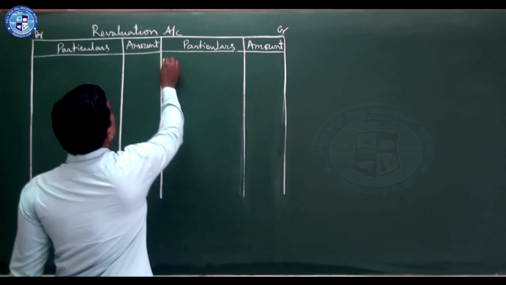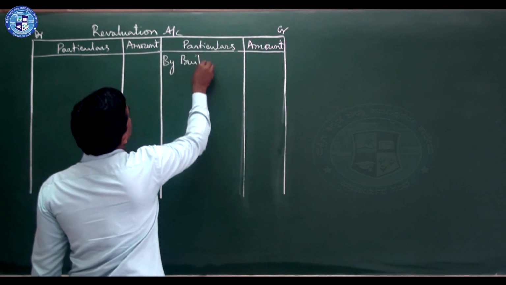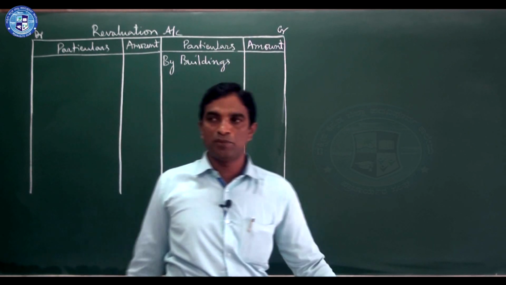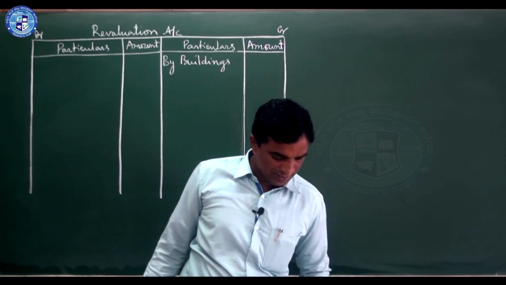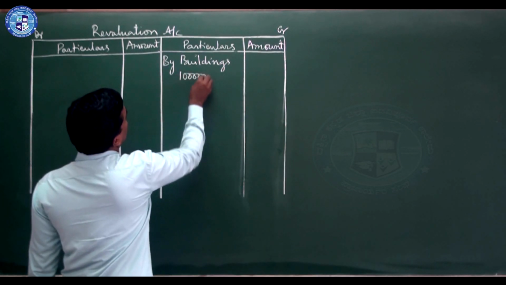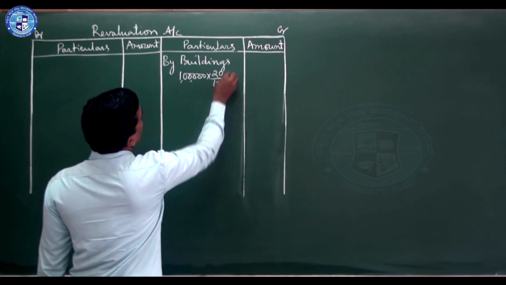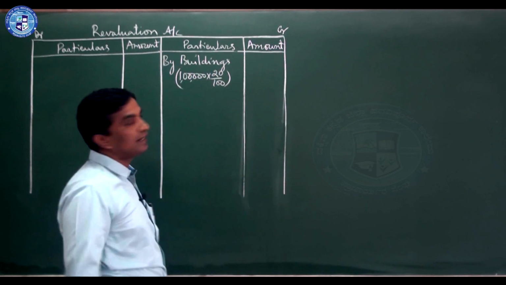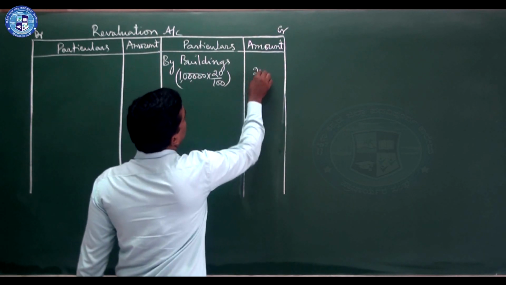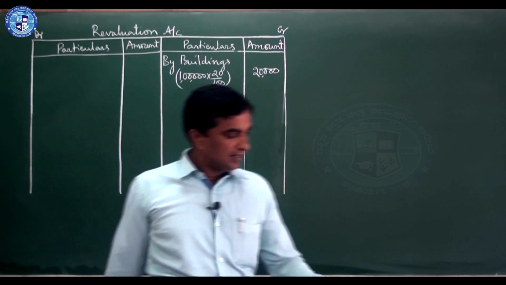So right here, by buildings, see the amount, book value. Book value is 1 lakh, into 20%, 20 by 100. 10% is 10,000. 20% is 20,000. Easily we can calculate: 20,000.